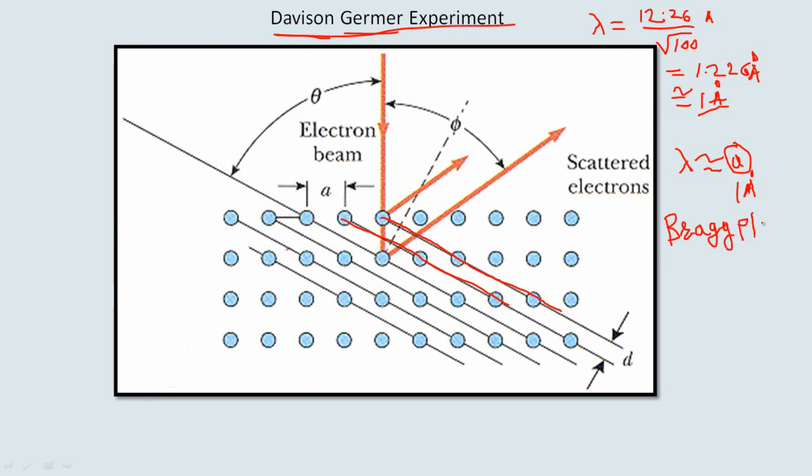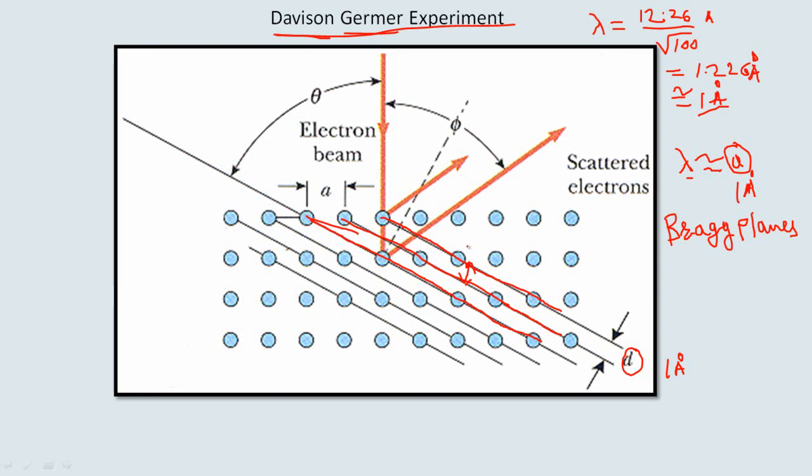They are called Bragg planes. So we can construct the various planes through the positions of these atoms, and the interplanar spacing in these crystals is of the order of 1 angstrom. Here d is the interplanar spacing. Since it is comparable to the wavelength of X-rays, such crystals are used to diffract a beam of X-rays.